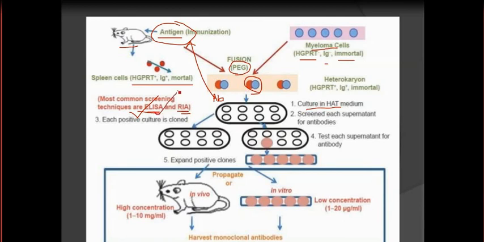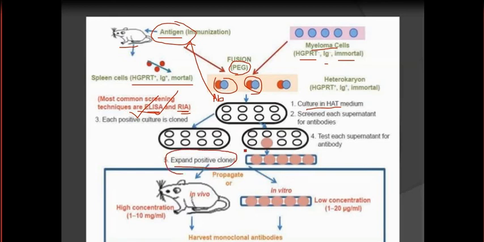So generally ELISA is performed, and if you find by the ELISA experiment that yes, your antibody is binding with the antigen and provides a positive reaction, then now you can clone this hybrid cell either in mice or in tissue culture flasks. This is to expand positive clones.